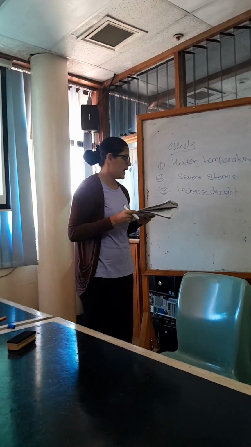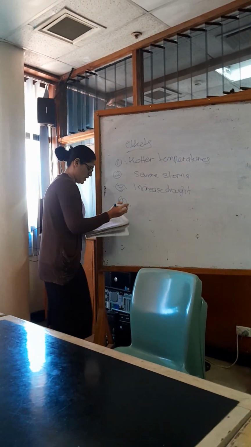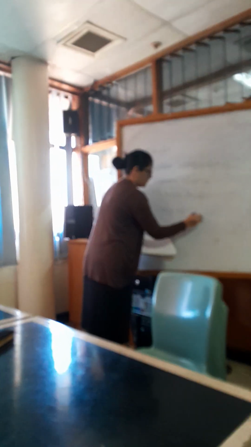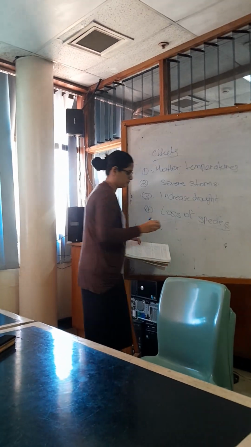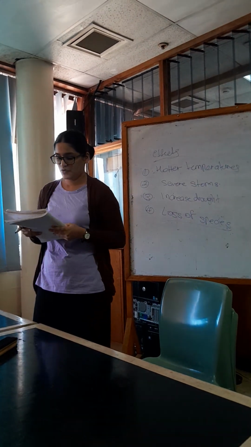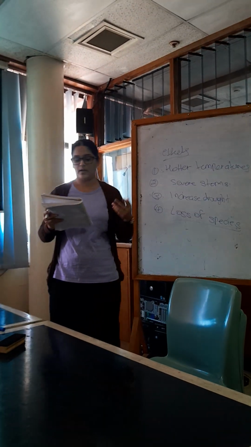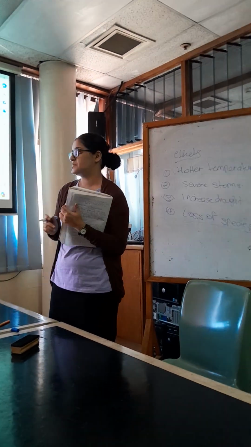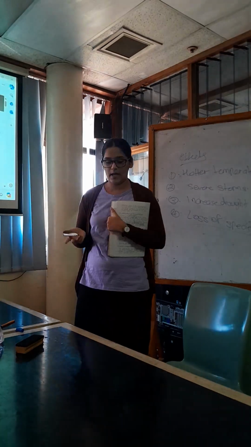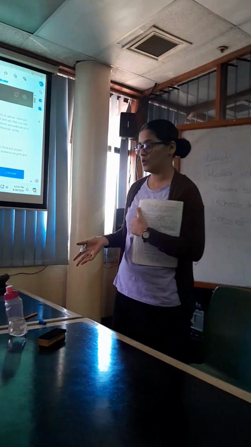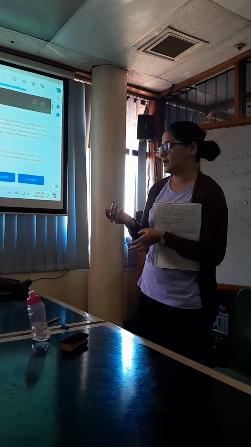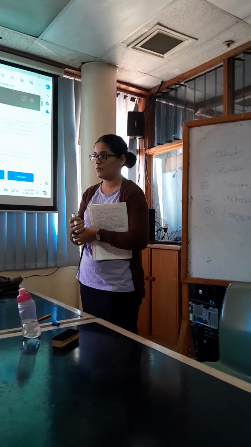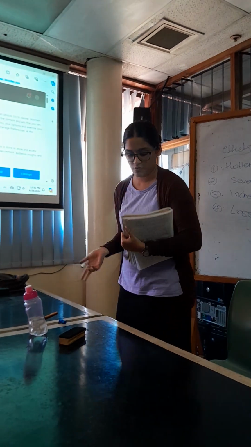Right? Number 4, loss of species. If climate change happens, the effect could be loss of species. The species may die off. You know, some of the giant humans also die because of chronic cancer. The skin becomes really bad. Some of them can't take the extreme weather conditions.